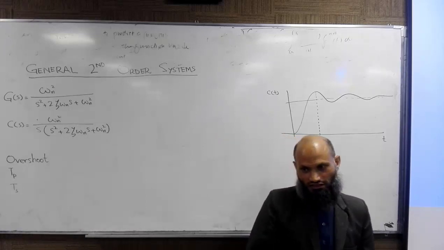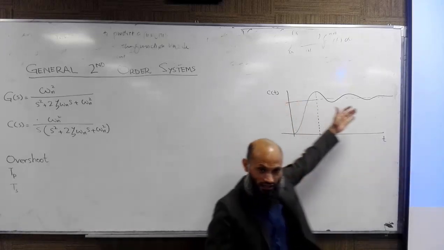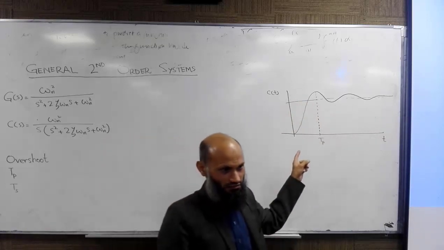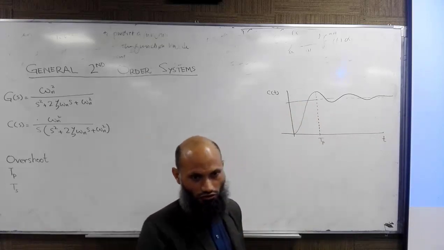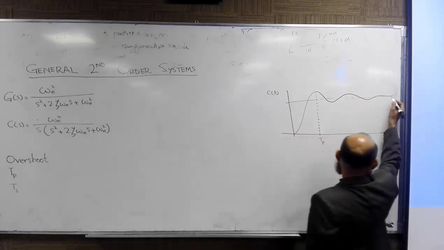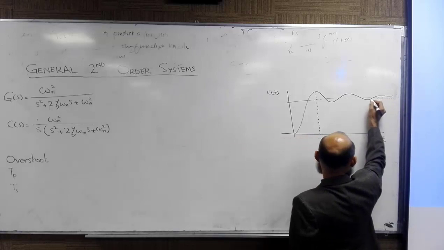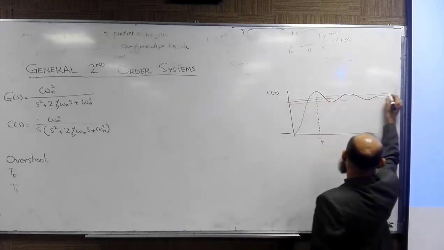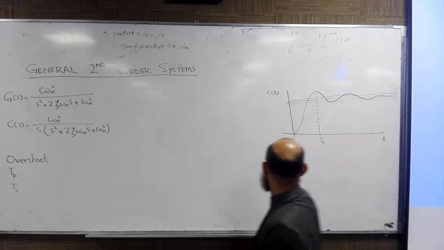So what do you think is the time when the transients will die out? Infinity. Theoretically, transients will die out at time equal to infinity, but practically, when the response enters into this band, then we say that the response has settled down.